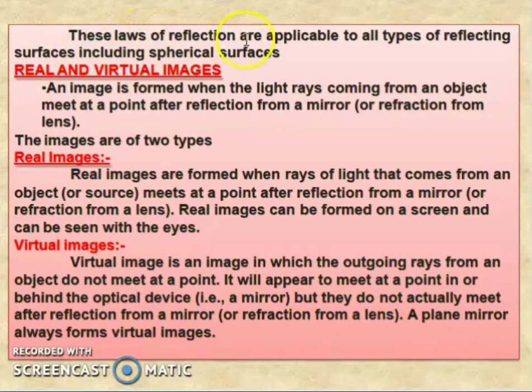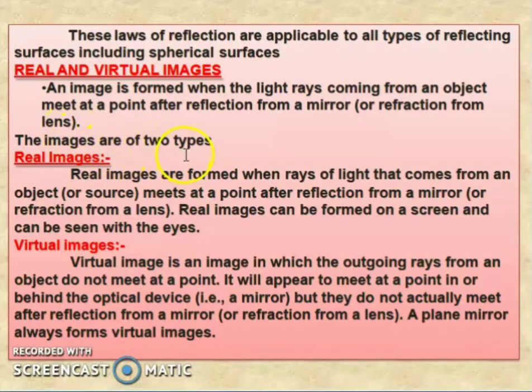These laws of reflection are applicable to all types of reflecting surfaces, including the spherical surface. Next, we are going to see the nature of the image, that is, real and virtual images. An image is formed when the light rays coming from an object meet at a point after reflection from the mirror, or refraction from the lens.